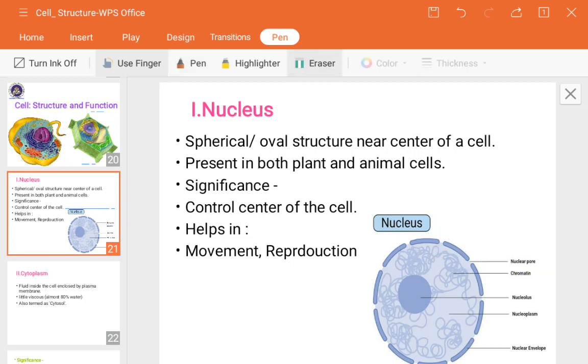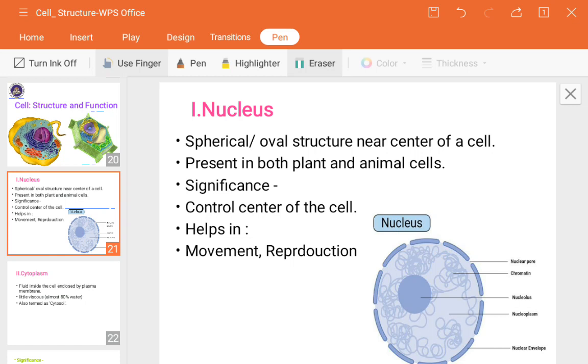The nuclear pore helps in transporting whichever essential materials the nucleus requires, to take them in or transport them out. If genetic material needs to be transferred, or protein synthesis is done inside, they can be transported through the nuclear pore.